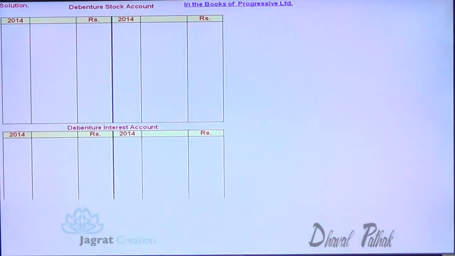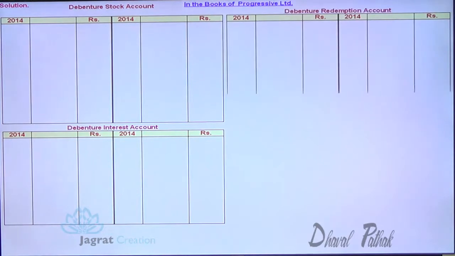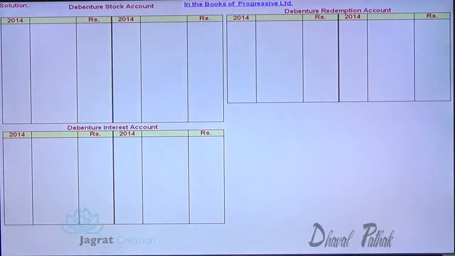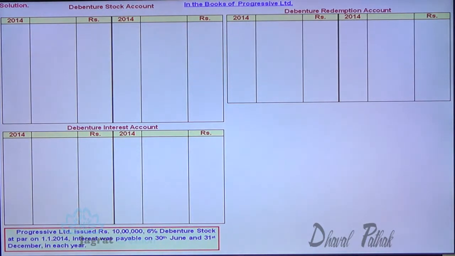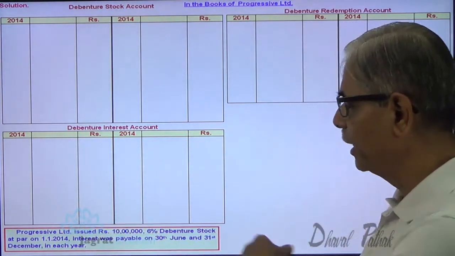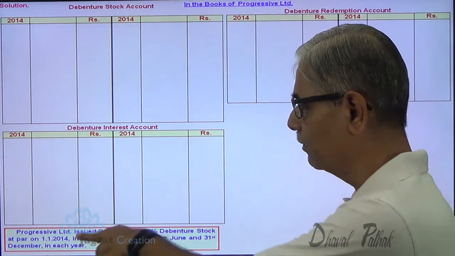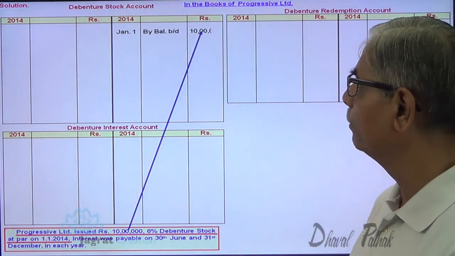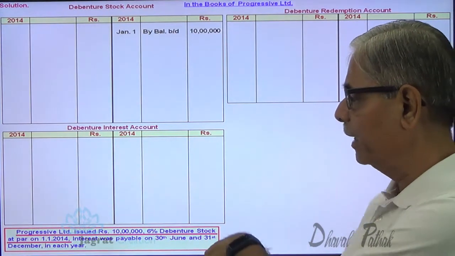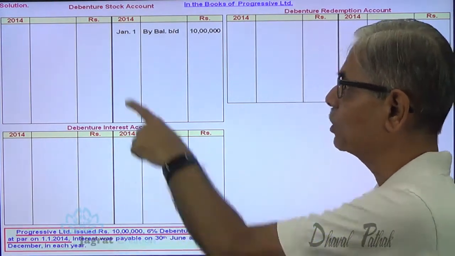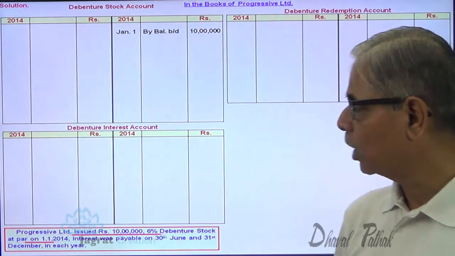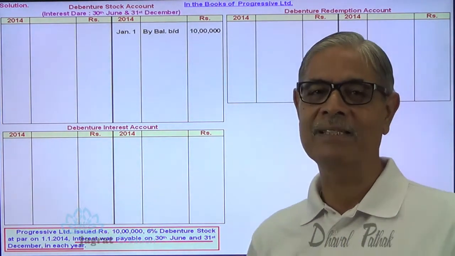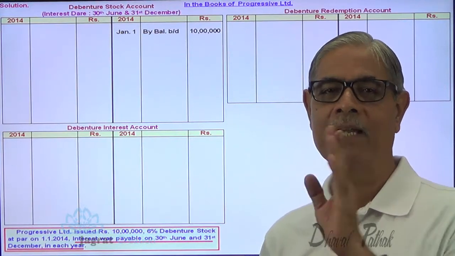So this is the debenture stock account, debenture interest account, and debenture redemption account, which means purchase of own debentures account. Understand one thing. Progressive Limited issued 10 lakh 6% debenture stock on 1/1/2014. So the opening balance on 1/1/2014 is debenture liability of 10 lakhs. Interest is payable on 30th June and 31st December. Let me write this at the top so that I remember it while recording the transactions and do not miss the debenture interest.